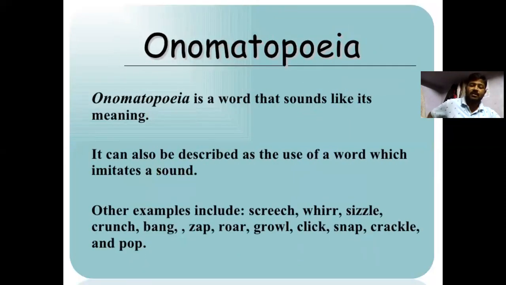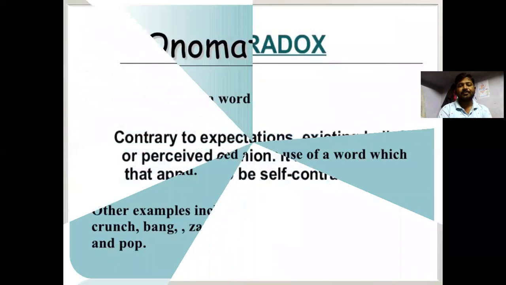Onomatopoeia is a word that sounds like its meaning. It can also be described as the use of words which imitate a sound. Other examples include screech, whee, sizzle, crunch, bang, joke, roar, growl, click, snap, crack, crackle, and pop.